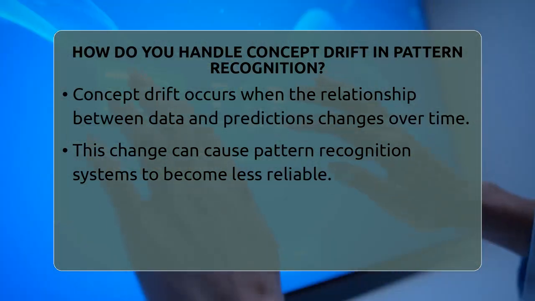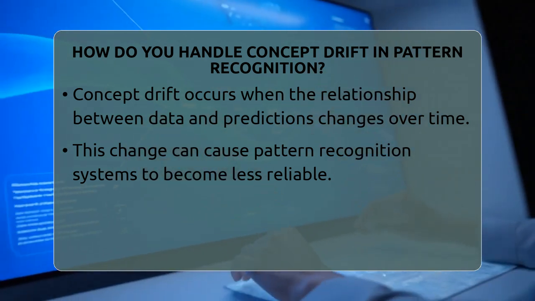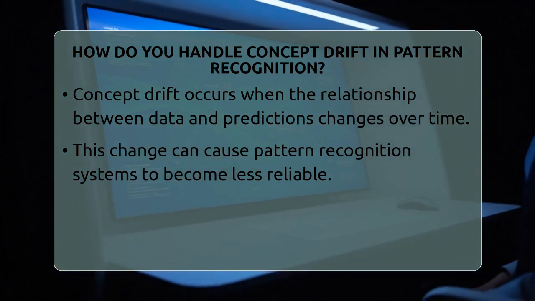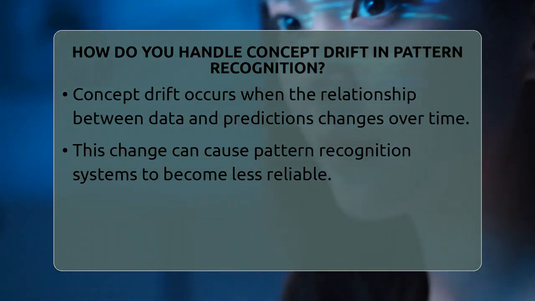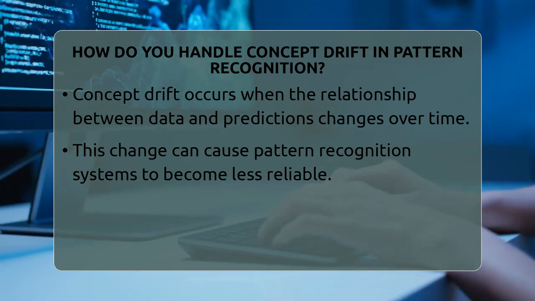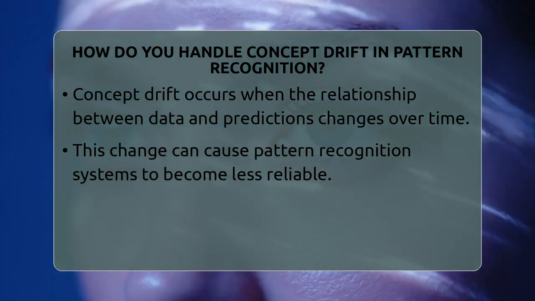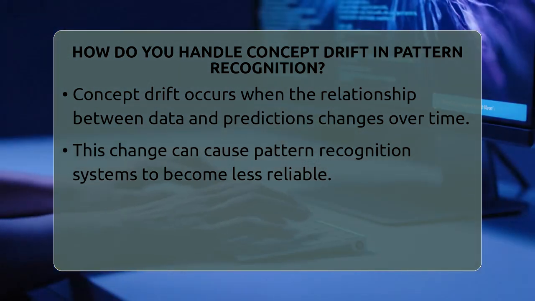Concept drift happens when the relationship between the data the machine sees and the output it predicts changes over time. This can cause the pattern recognition system to become less reliable because the old patterns no longer fit the new data. To keep these systems working well, we need to detect when this change occurs and adapt quickly.